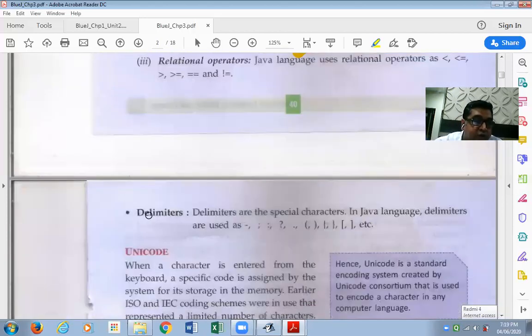Besides this, we also use delimiters. We use some other characters also in a Java program. These are called delimiters. Symbols like comma and semicolon, which we give at the end of the statement. We do use comma, colon within our program, the question mark symbol, the dot symbol like System.out.println, round brackets, curly braces, square brackets. All these special characters are called delimiters.